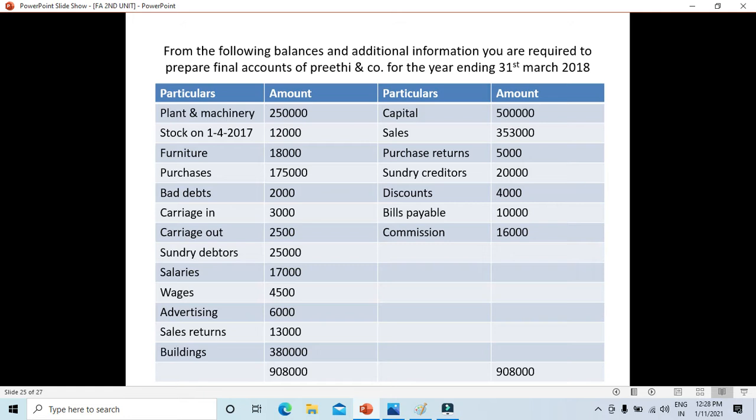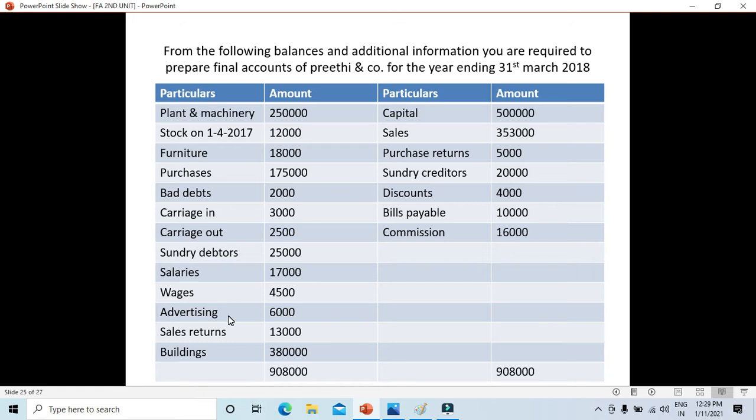Bad debts is an expenditure, a loss to the company, so it will come on the profit and loss debit side. Carriage inward will always come on the trading debit, carriage outward will go on the profit and loss debit. Sundry debtors will go on the asset side of the balance sheet. Salaries is an expenditure, it will go on the profit and loss debit side. Wages will go on the trading debit. Manufacturing expenses will be wages, whereas office expenses will be salaries. So like that only you need to differentiate them.